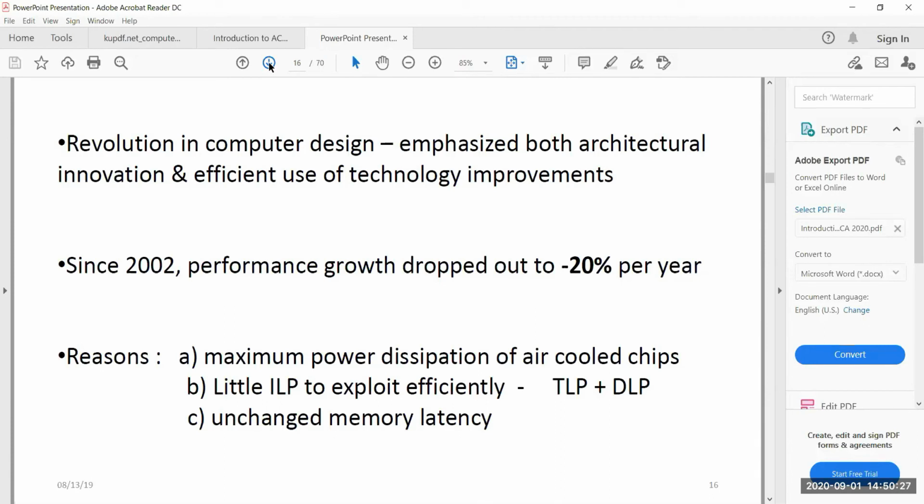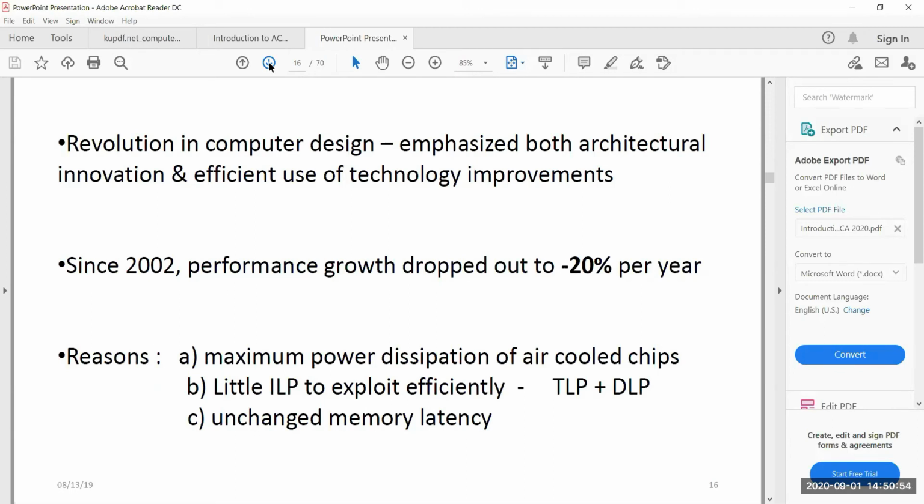There are majorly three reasons why. Right from the 1940s or so until then, there was always a positive growth in the performance of the systems. From 2010 there were a lot of revolutions in the technologies that added to the performance growth, but from 2002 the growth of the systems has reduced.